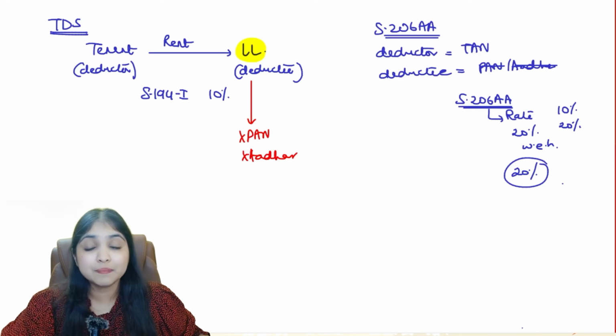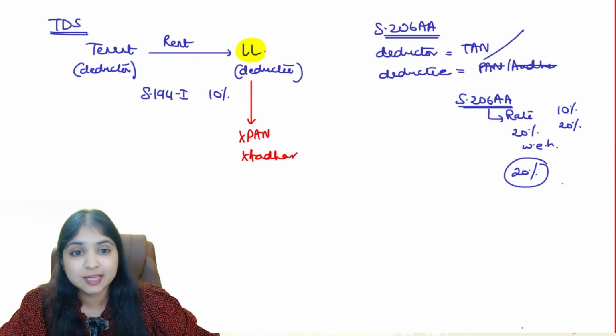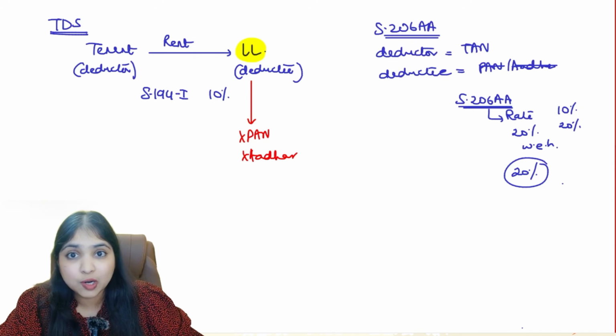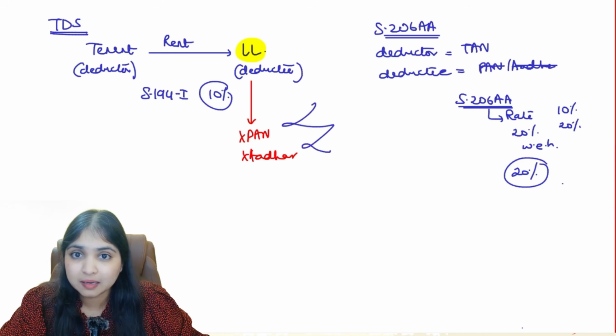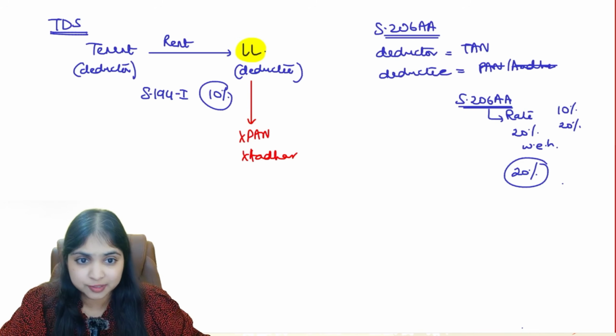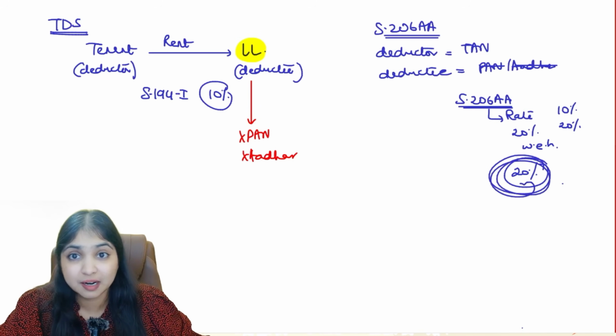So this will become a big consequence, guys, because if this section was not there, then against the landlord, tax would be deducted only at 10%. But because of the PAN and Aadhaar becoming invalid over here, because he is not able to furnish his PAN and also not able to furnish Aadhaar, 206AA is applying, and because of that 20% TDS will be deducted against the landlord.